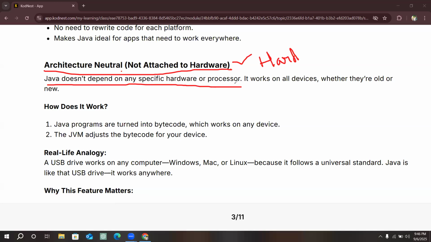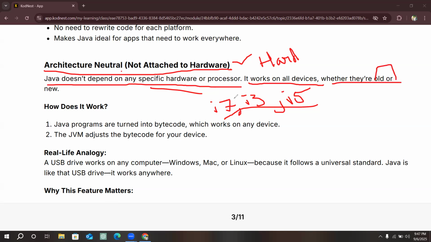If you have a processor such as i7, i3, or i5, it does not depend on which configuration you have. It can be run on any device with any hardware configuration. It works on all devices, whether old or new, and it can support anyone. So now, how does it work?